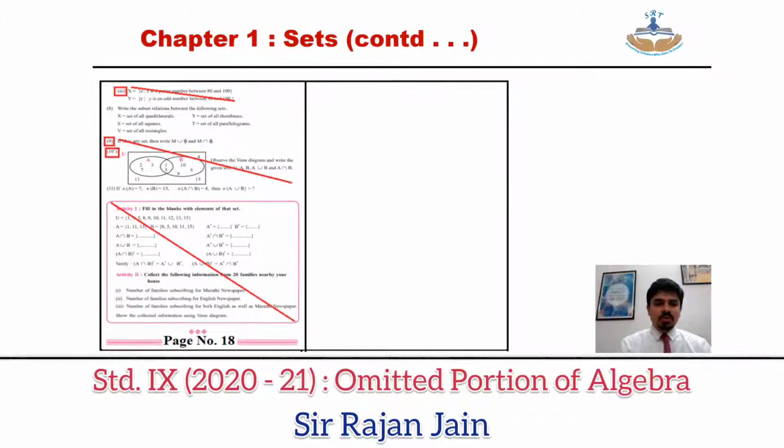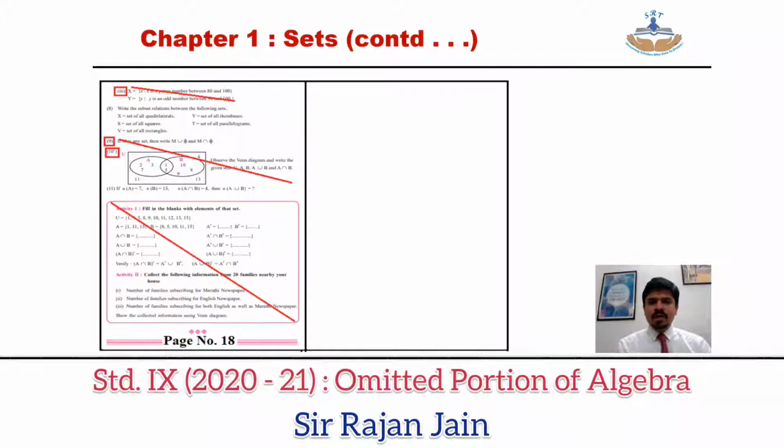Then you can come to page number 18. At the top of the page, the first question that you see over there, you can strike out. That is the third part of question number 7. Then question number 9 and question number 10 are omitted. Question number 12 is there. Okay, not question number 12, it is question number 11. Question number 11 is there. But the second half of the page on page number 18, that is your activity box, is cancelled.